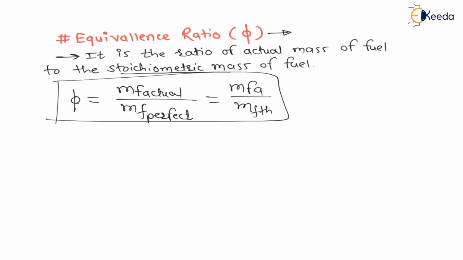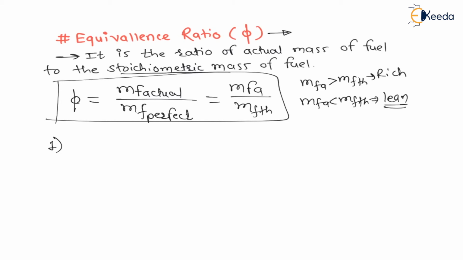And my dear students, we know that whenever the actual mass of fuel is more than the stoichiometric or theoretical mass of fuel, it is called a rich mixture, right? And whenever the actual mass of fuel is less than the theoretical mass of fuel, it is called a lean mixture. Just now we have seen this, right?